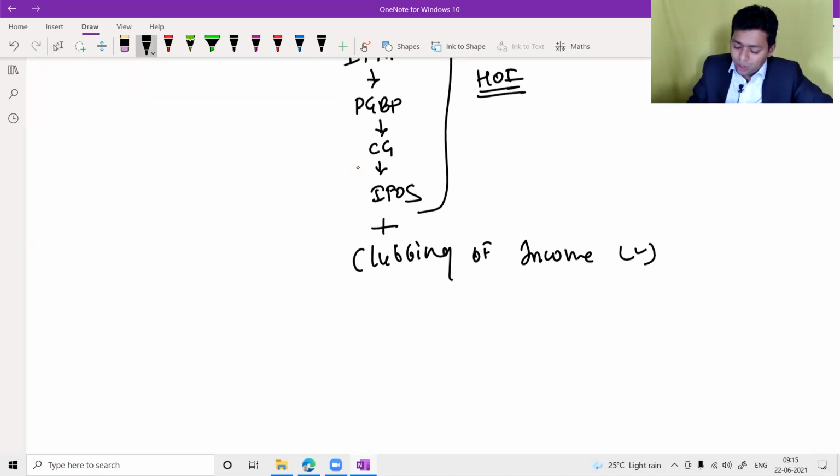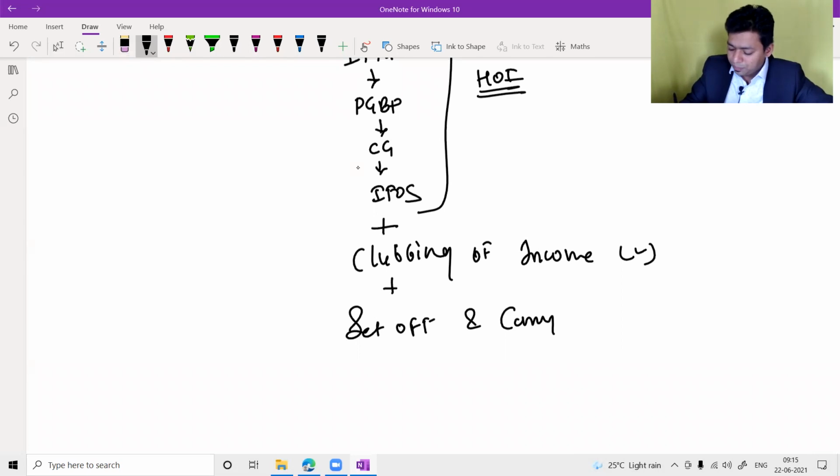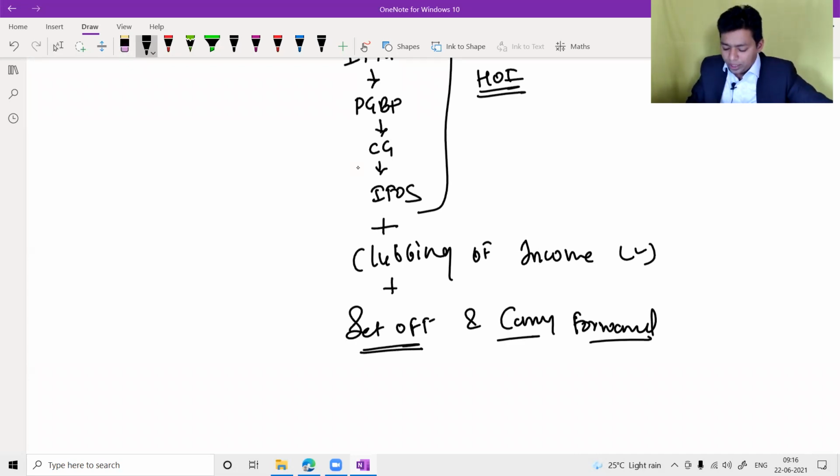After clubbing, you have to think about set off and carry forward of losses. Please understand, set off and carry forward of losses are the most important aspect. Before giving effect to chapter 6A, you have to give effect to set off and carry forward of losses. All the set off should be provided.